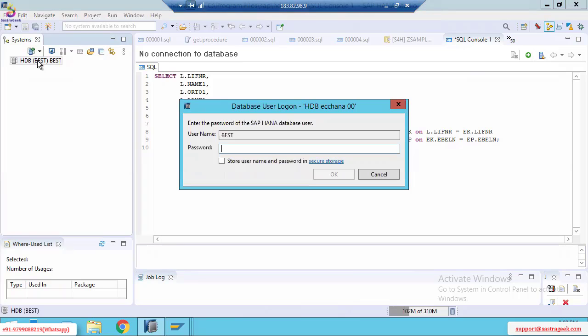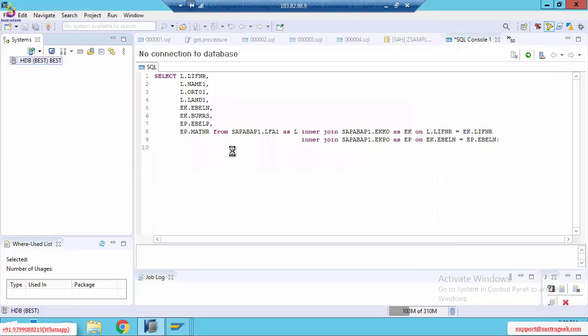Once you double-click, it will ask you for the username and password. So you provide the username and password. See here, my username is Pester. Password you need to provide. You will receive the username and password, everything, from the organizers. They will provide the server access, so you don't need to worry. Once you provide it,